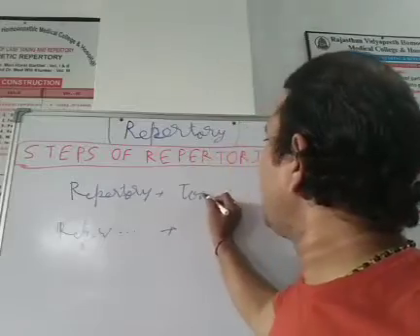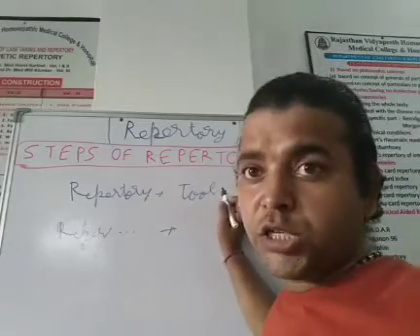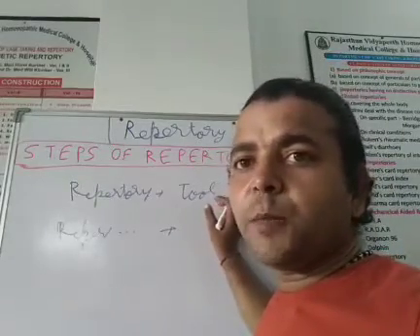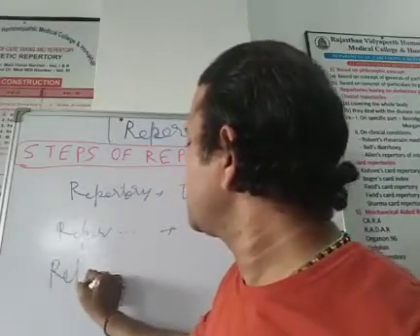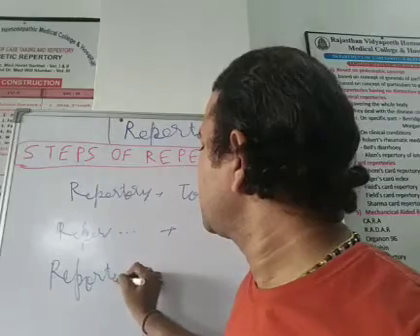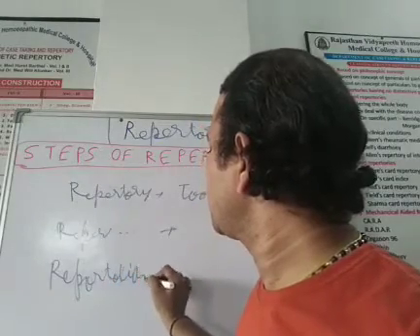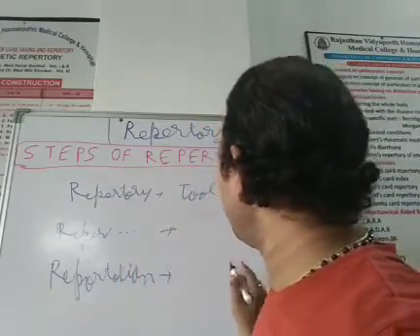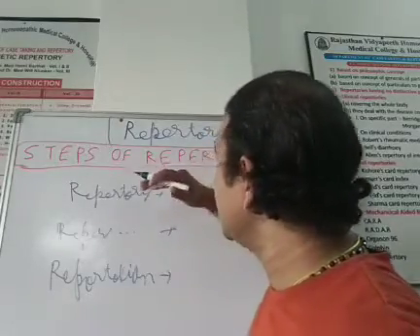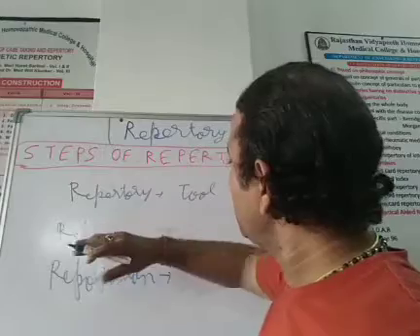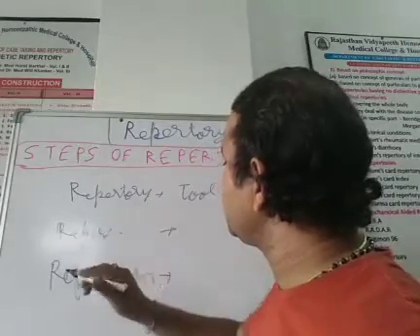Repertory is just a tool which should be used by a repertorian. So repertorian is a person who is using repertory. Now, what is repertorization?